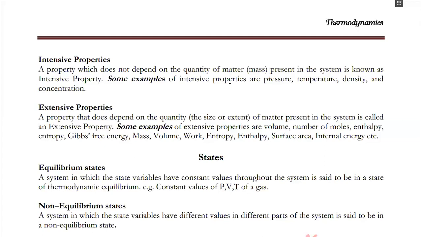The third example was density, and in that case we talked about 5 kg of iron and 5 kg of cotton. Although the weight is the same, the density of iron is much greater than the density of cotton. And finally, we talked about concentration.